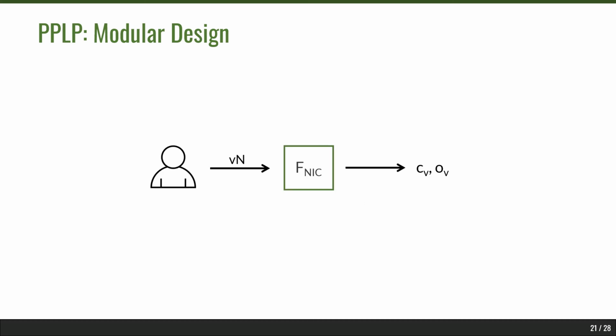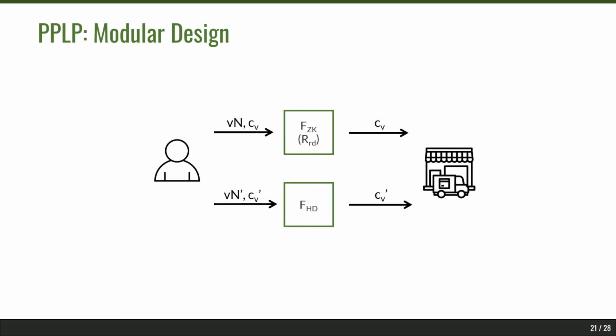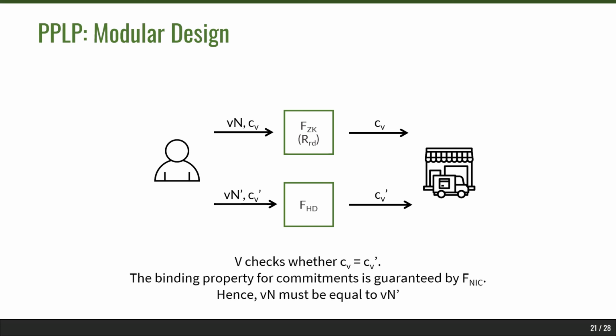In such cases, for instance, the buyer takes this value and sends it to the non-interactive commitment functionality and receives a commitment and its opening as output. The buyer can then send this commitment along with the value itself to every functionality, and these commitments are sent to the vendor from these functionalities as output. The vendor then checks whether these commitments are the same, and because the binding property holds, we ensure that the initial values were the same.